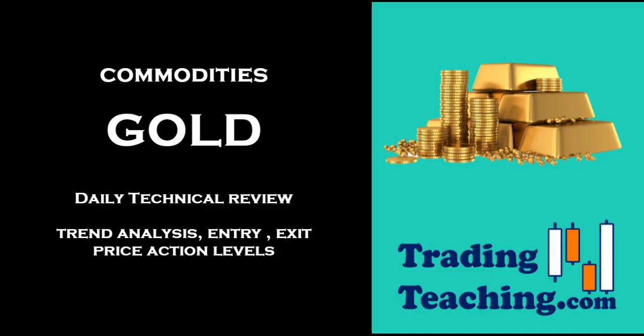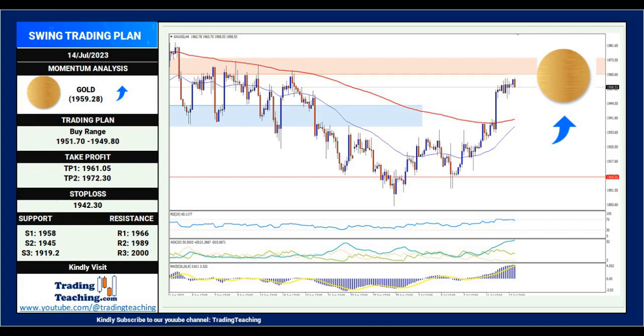Gold technical view. The current gold price is 1959.28. The technical analysis forecast for the next 2 to 3 days suggests a favorable uptrend for gold. The 1951.70 to 1949.80 price zone is a good area to buy, with an expected upside of 1961.05 and 1972.30. If market behavior changes, stops should be placed at 1942.30 to control the risk.